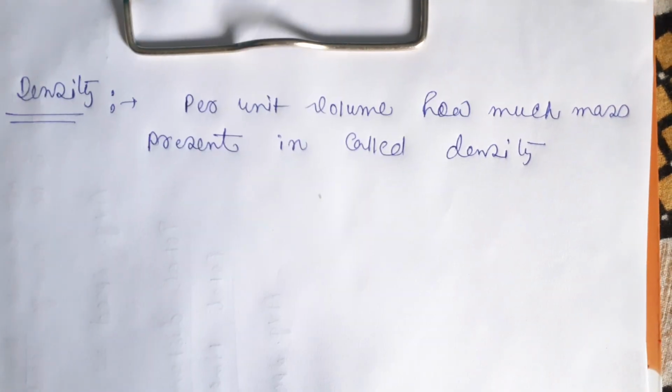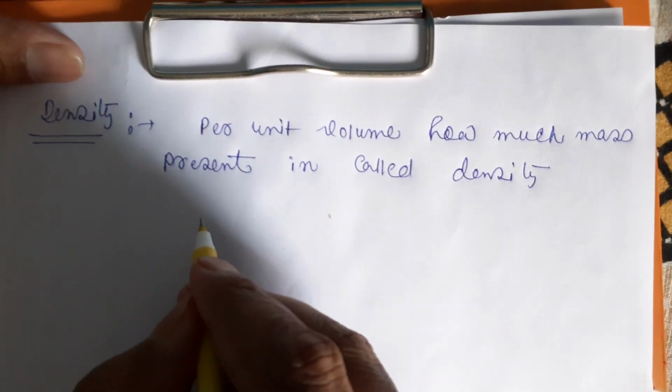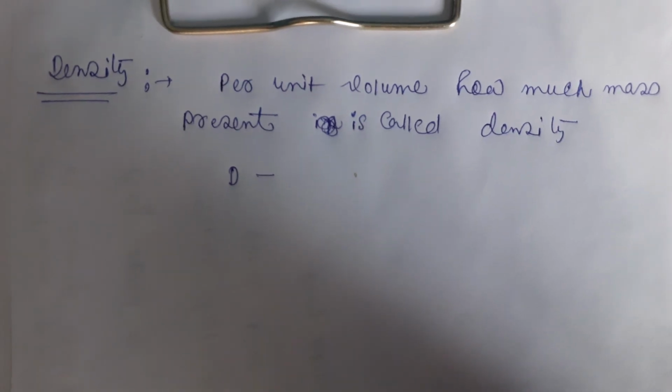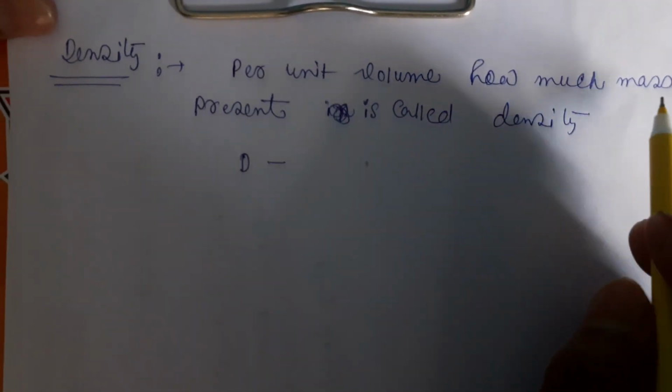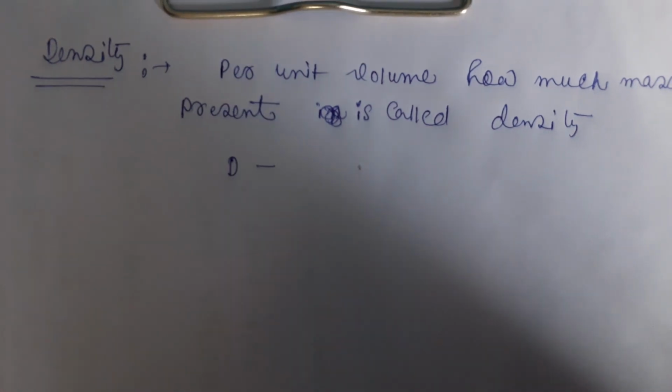You can write density as D, or it can also be defined as rho. So per unit volume how much mass is present is called the density of the substance.